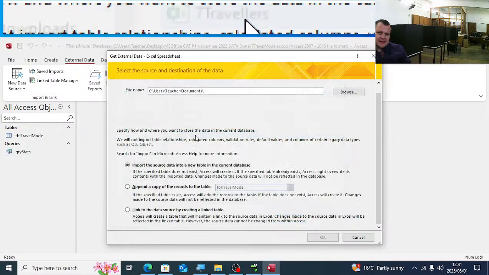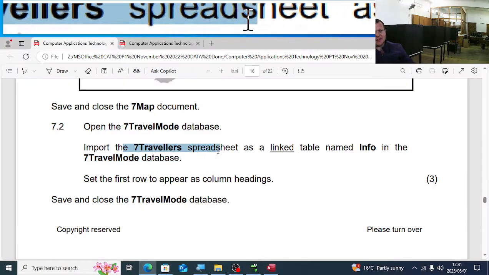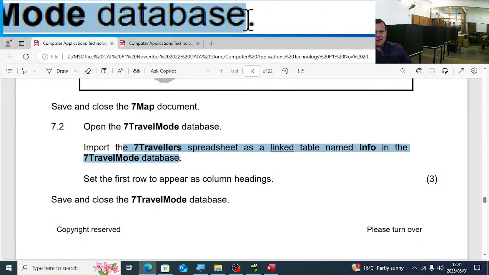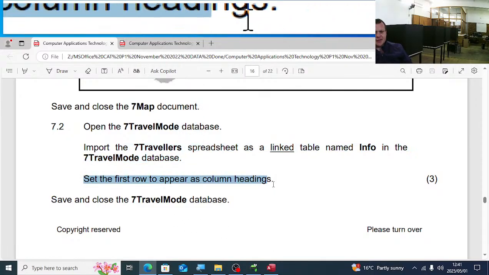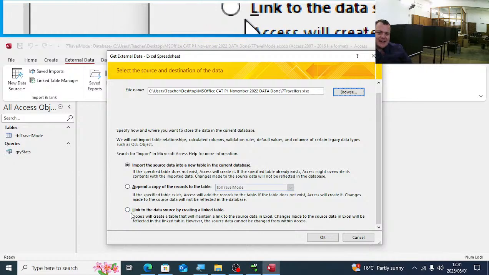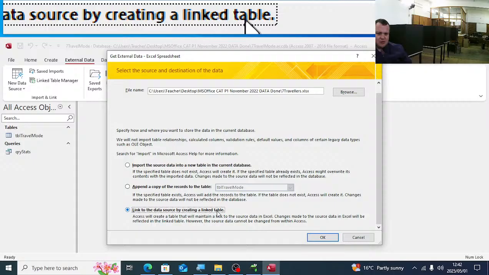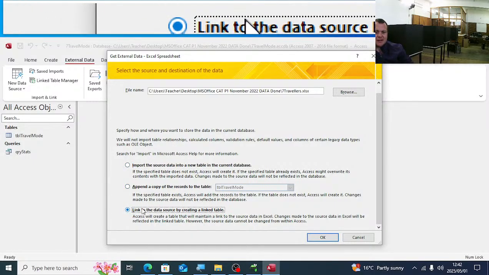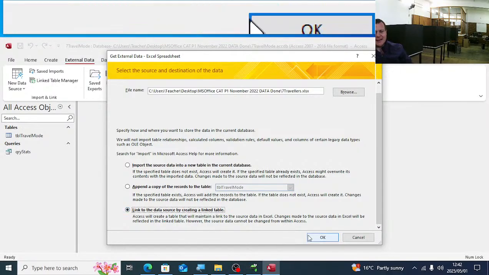We will select these 7 travelers, but now have a look at the question. Import the 7 travelers spreadsheet as a linked table named info in the 7 travelers travel mode database. Set the first row to appear as column headings. So here we must tick the link, the data source, by creating a linked table. You must not click on import the source data into a new table in the current database.